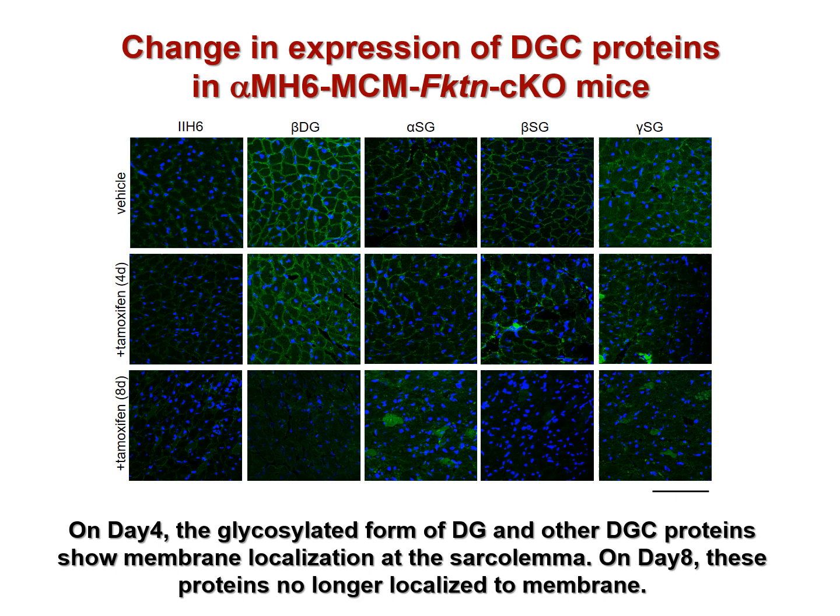As mentioned earlier, the expression level of DGC proteins is not so high in 10-week-old mice. Tamoxifen-treated hearts at 4 days show a normal level of alpha-DG glycosylation and DGC expression at the sarcolemma, suggesting that the turnover rate of DGC is not so high. If cardiac function is impaired immediately after tamoxifen administration, it is not due to the reduction of alpha-DG glycosylation and DGC protein expression in the sarcolemma.